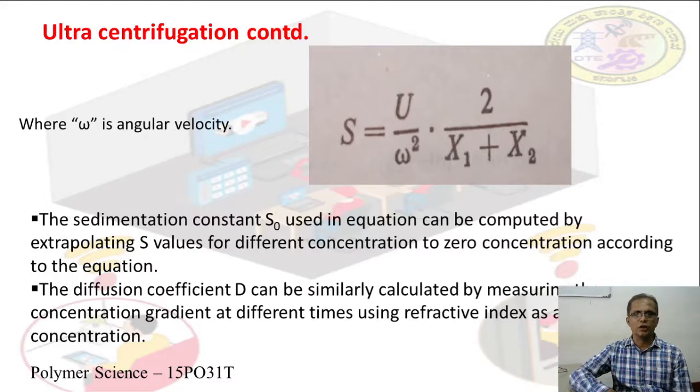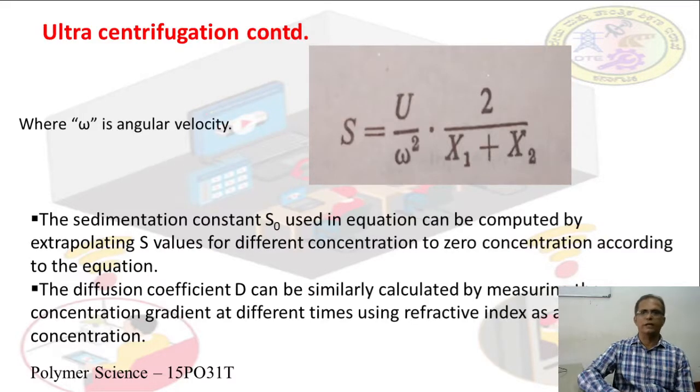The sedimentation constant S naught used in this equation can be computed by extrapolating S values for different concentration to zero concentration according to the equation. The diffusion coefficient D can be similarly calculated by measuring the concentration gradient at different times using refractive index as a measure of concentration.